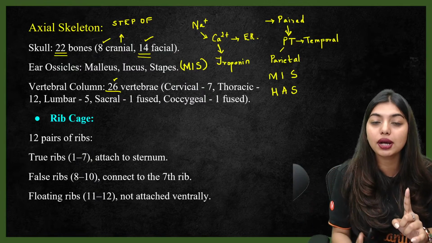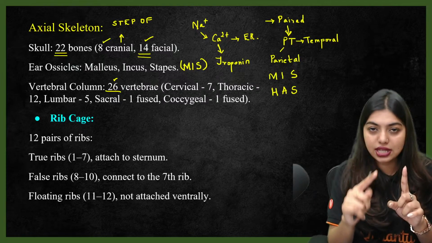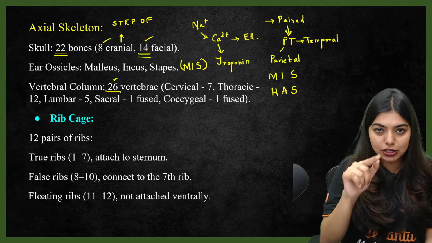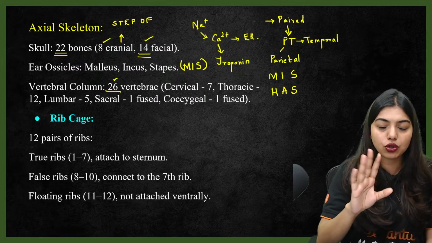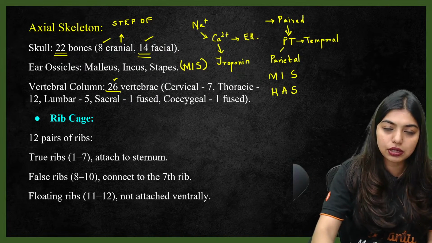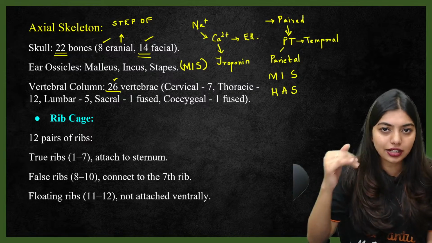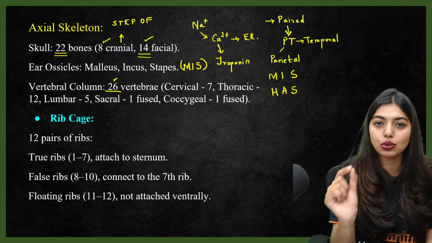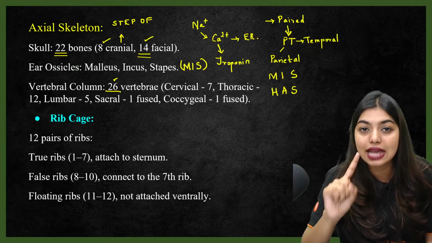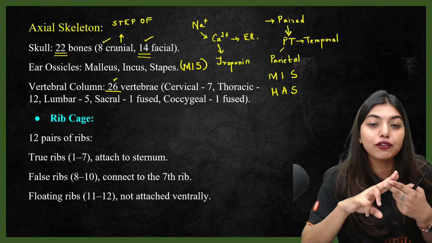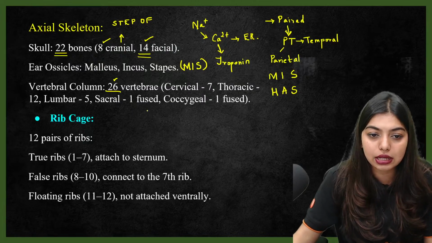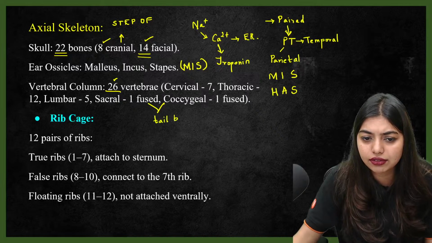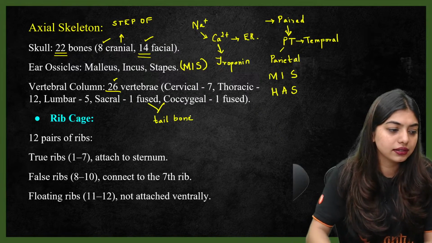How are you going to remember? C7, that means your cervical, it's going to be 7. So this portion, thorax in the middle, that is going to be 12. T12 you can remember. You don't have to remember the name or anything. T1, T2, T3, T4, T5, T6 till T12, and your lumbar is going to be 5. So you start from L1, L2, L3, L4, L5, and sacrum and coccygeal is going to be fused, and they form your tailbone. So this won't be fused in infants, that's why they have 33. Done? Yes.